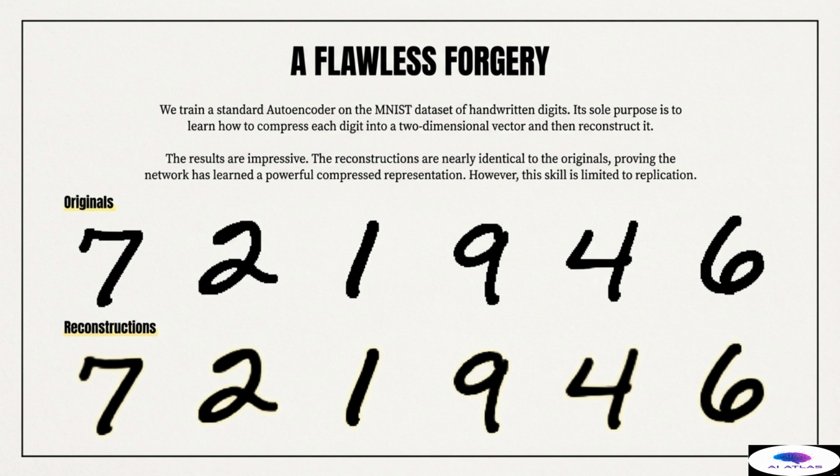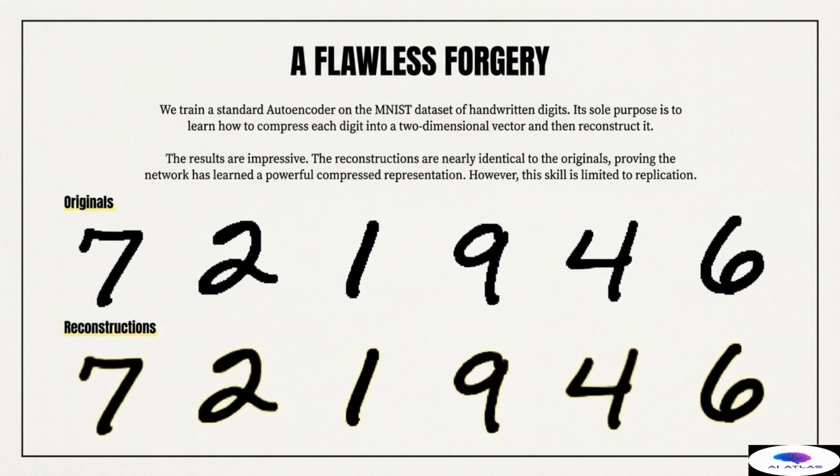The reconstructions in the bottom row are nearly identical to the originals in the top row, even after passing through the drastic compression bottleneck. This proves that the autoencoder has learned an incredibly powerful, compressed representation of what a 7 or a 4 or a 6 truly is. It has successfully captured the core features necessary for replication.